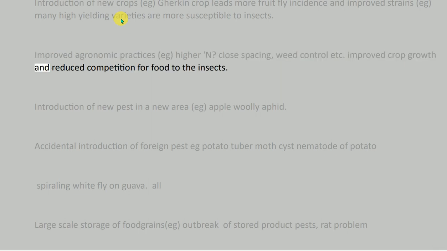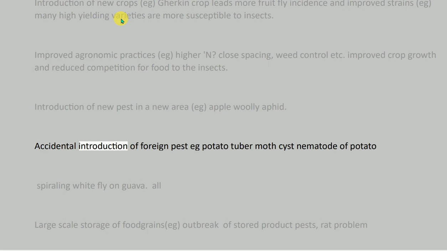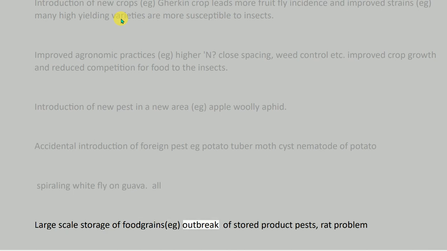Improved crop growth and reduced competition for food to the insects. Introduction of new pest in a new area, e.g., apple woolly aphid. Accidental introduction of foreign pests, e.g., potato tuber moth, cyst nematode of potato, spiraling whitefly on guava. Or large-scale storage of food grains, e.g., outbreak of stored product pests.